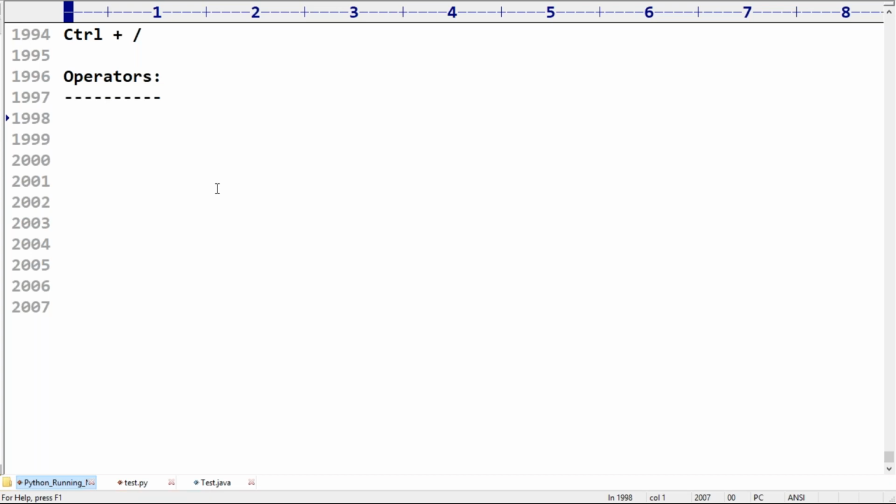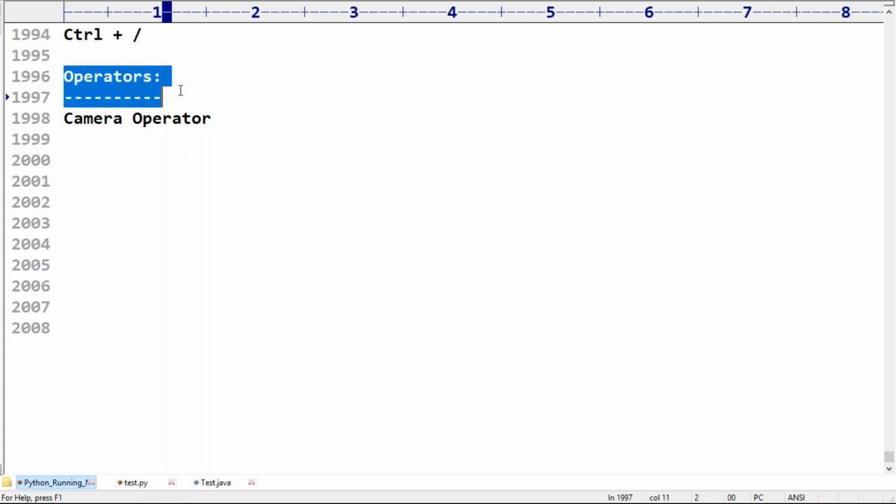Any person who is doing a certain activity is by default considered an operator.